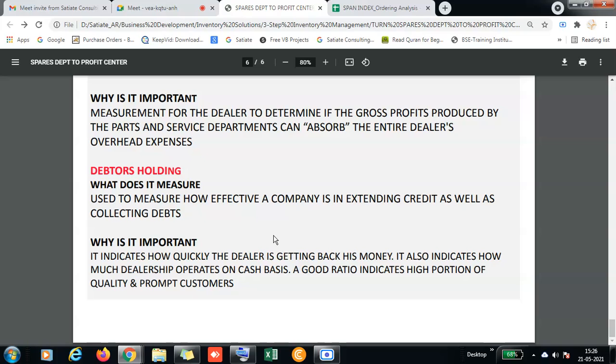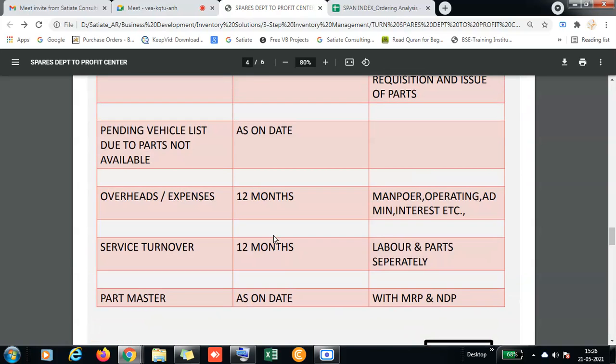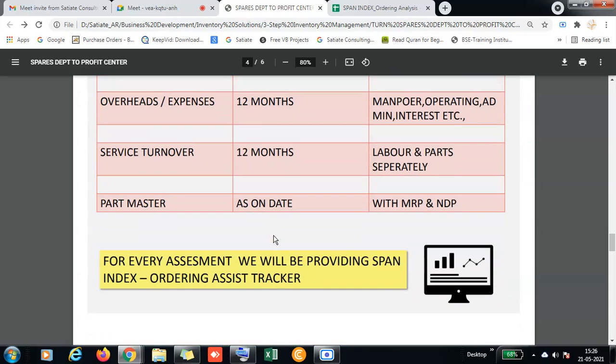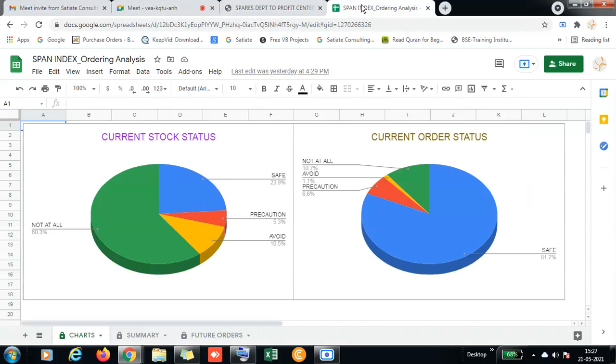So coming to all these parameters, the first step is how you are going to implement. The very important thing is, before going for all these ratios we have calculated, we will come to know where we stand. So finally, the point is how we are going to implement this. The very important thing is that all spares work will start from the ordering. So this is the tracker we have designed.